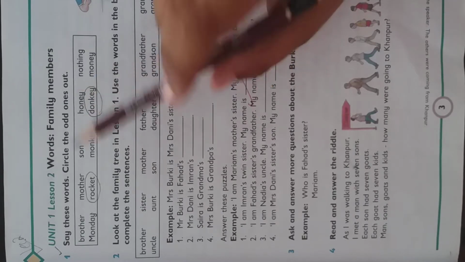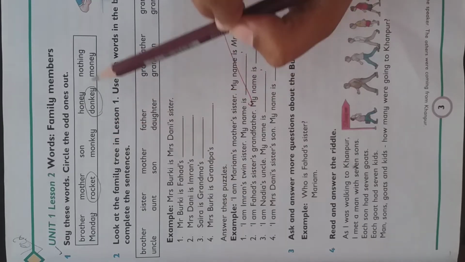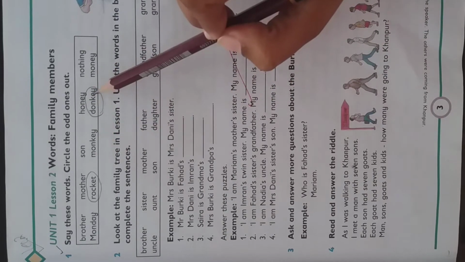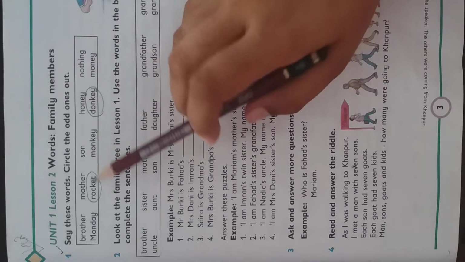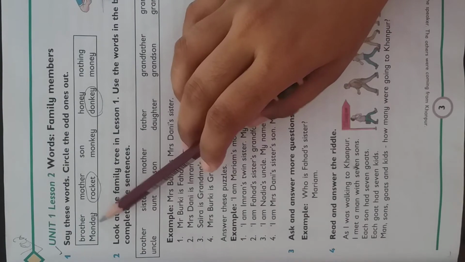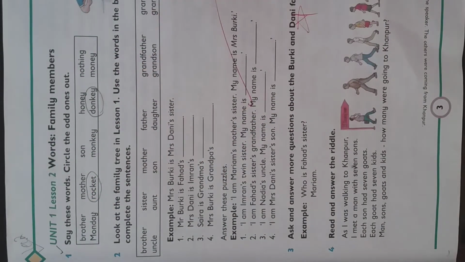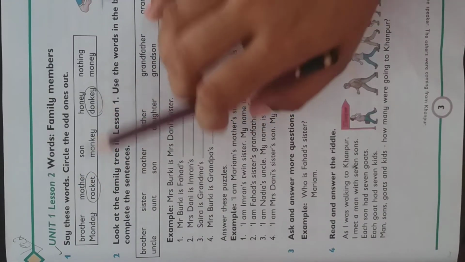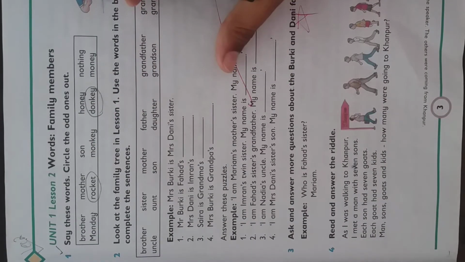Now observe the difference between the o sound and the a sound. Monkey, donkey. This is monkey, a sound. This is donkey, o sound. I hope you now understand. This is Monday, a sound. Rocket, o sound is pronounced here. So these two are the odd ones out, meaning they are different from the other words given in this table. I hope now you understand.